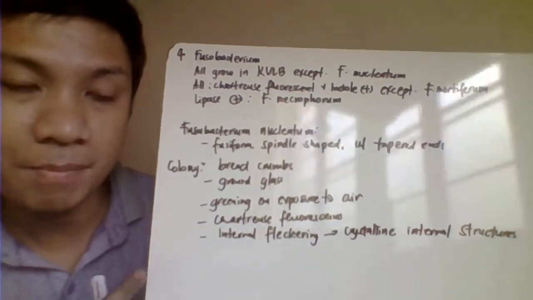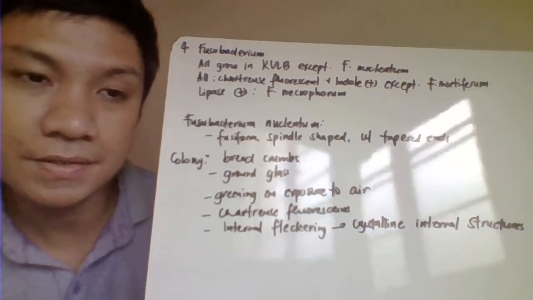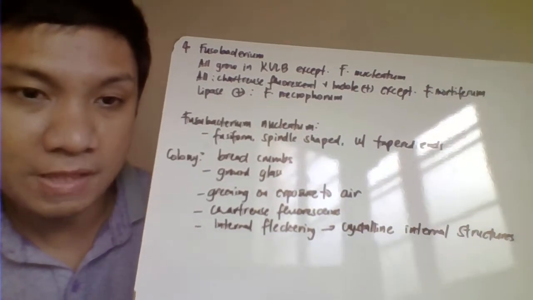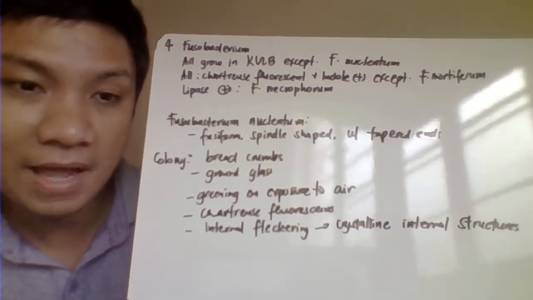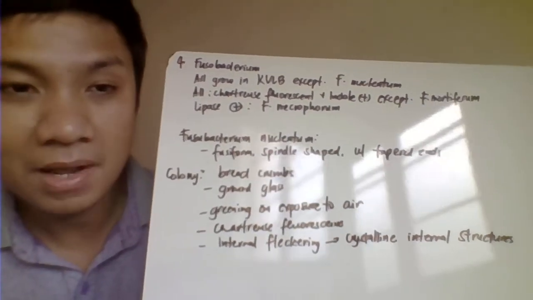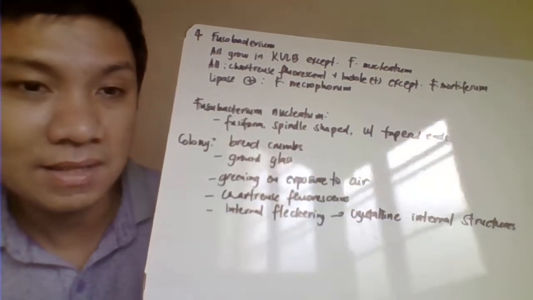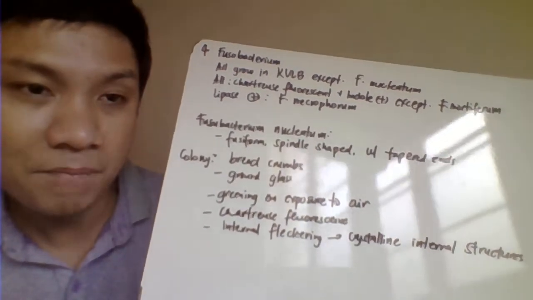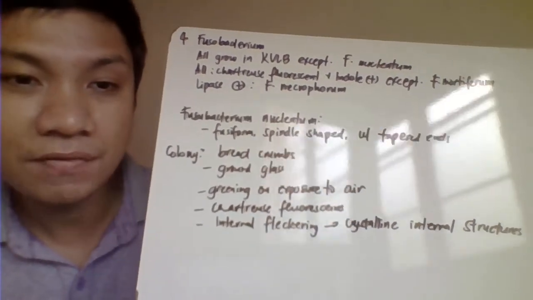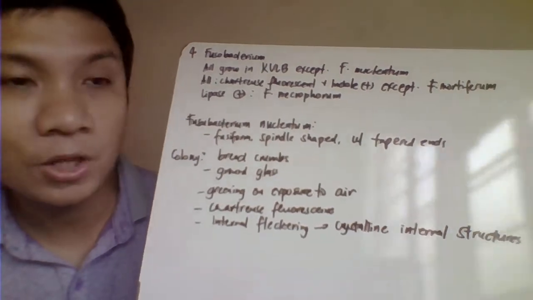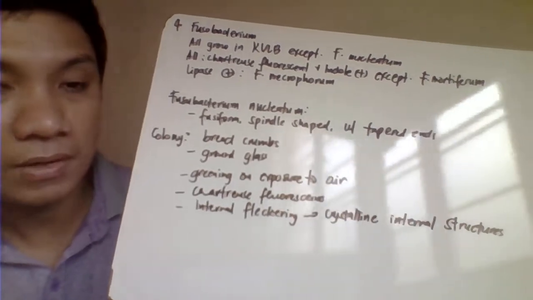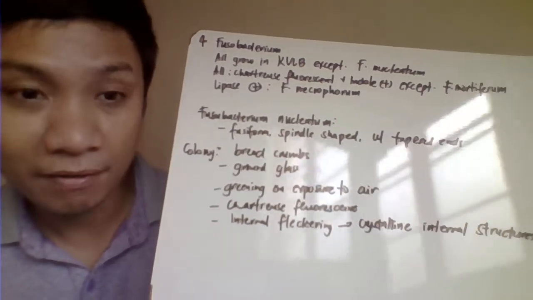Okay, now we go to the Fusobacterium. So there are three species of the Fusobacterium. One is your Fusobacterium nucleatum, Fusobacterium mortiferum, and we have also Fusobacterium necrophorum. So we have that all were able to grow in your kanamycin, vancomycin, lake blood agar because they have a resistant result with the vancomycin except your nucleatum, hindi siya mag-grow. Another one, all produce here chartreuse fluorescence and are indole positive except your mortiferum. And the only lipase positive is your necrophorum.